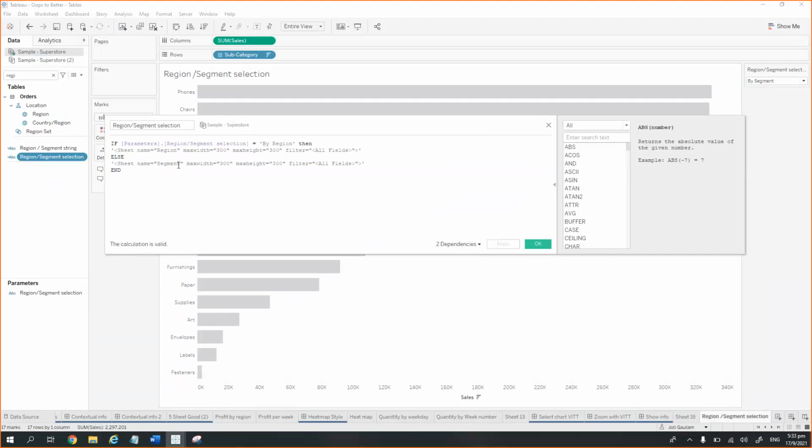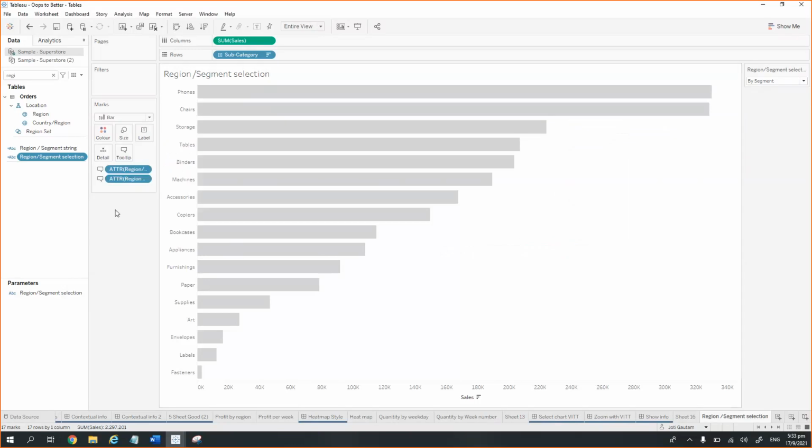One is for region and one is for segment. All the things will remain the same here. The only thing which is going to change is the sheet name, and that is when we want to show it by a particular thing. Once this is done, we can add this to the visualization.